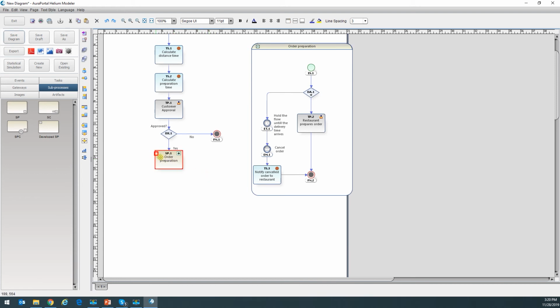Okay, so once we've done this, we can connect the IS to the subprocess. All I have to do is click here on the plus symbol, and this little window pops up where I can say yeah, I want to connect it to the IS1. Or I can click with my second button here and click on select IS. All right, so I've already got both connected. Now I have to continue with the rest of the process.